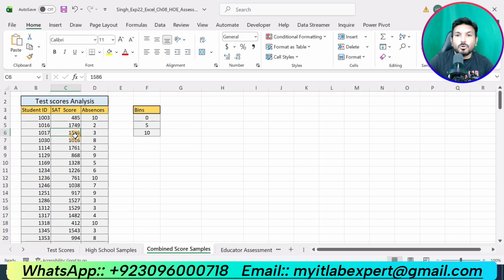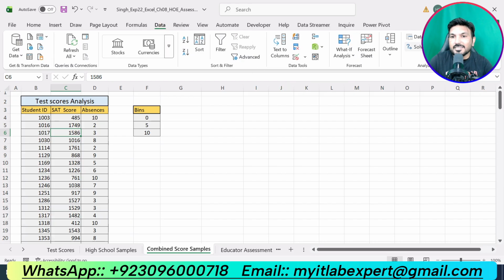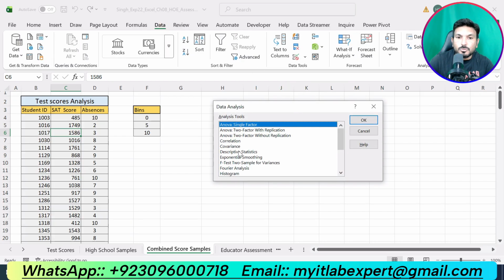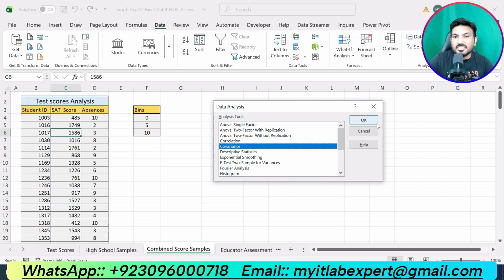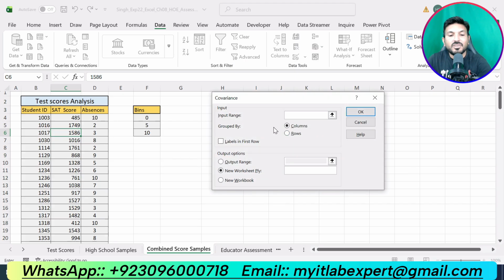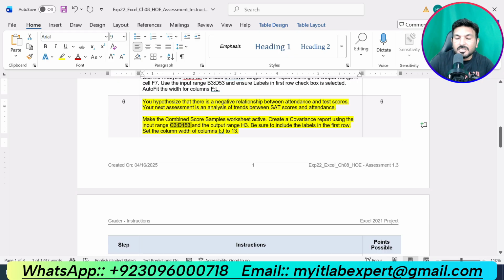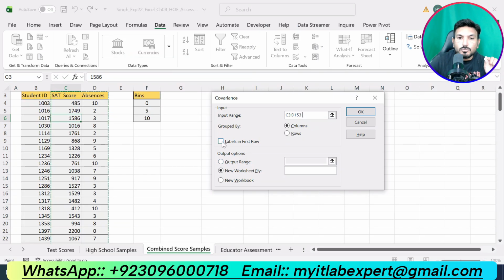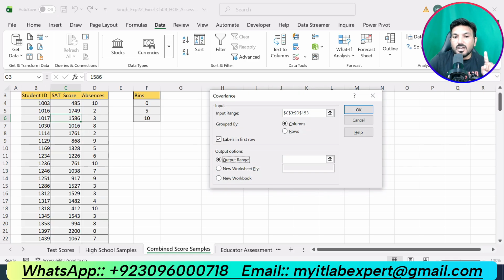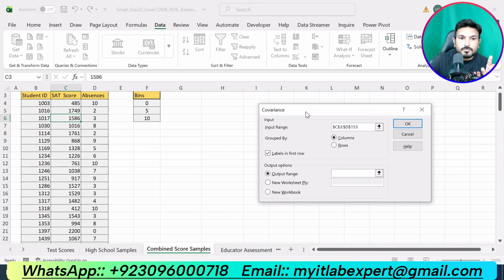So now we are supposed to go to the Data tab again, click Data Analysis, and perform covariance. Select this one, click OK. Now our input range is C3 up to D153, which is given in the instruction. We are supposed to make sure that we check the box for labels in the first row. Output range is also given, that is H3.